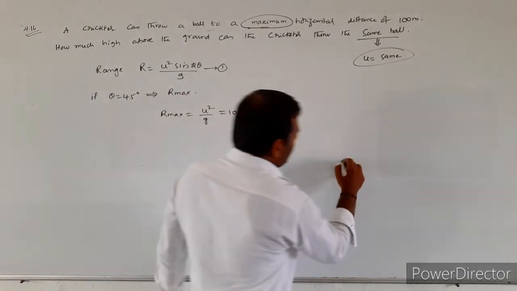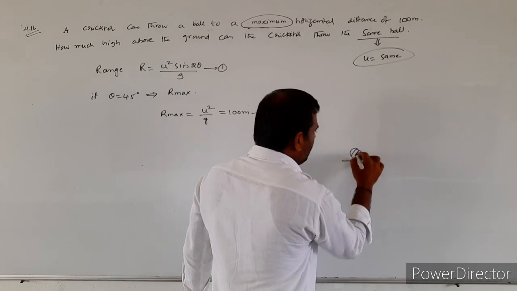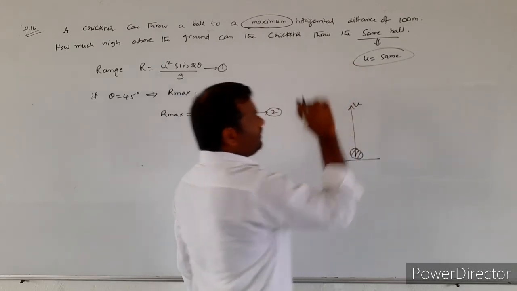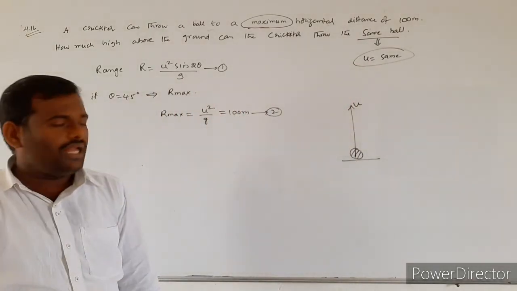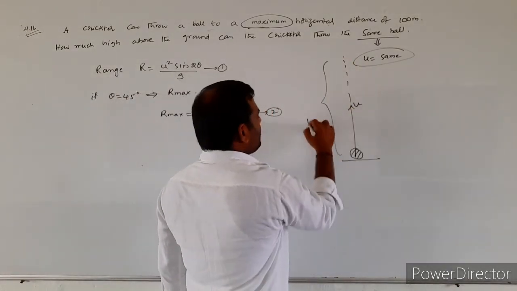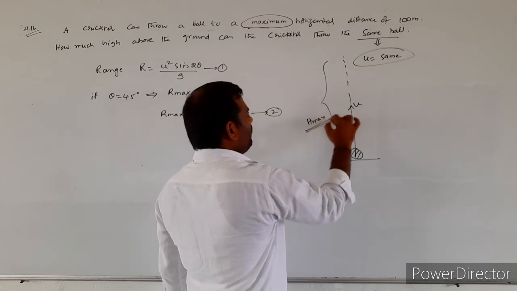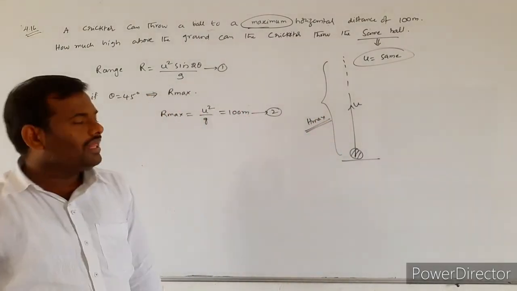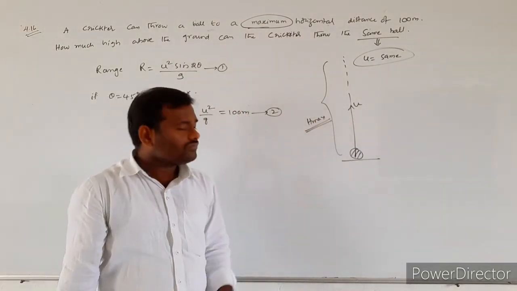Now they are asking, if the same ball is projected vertically upwards, what is the maximum height the ball will cover? That value they are asking.